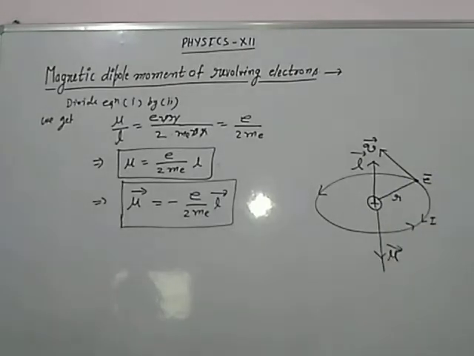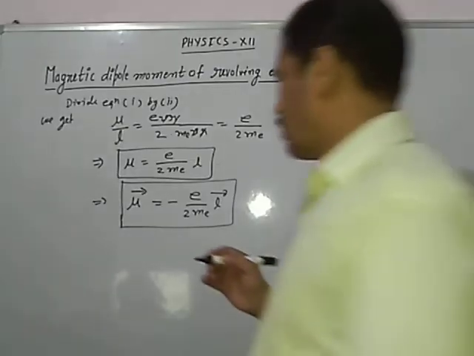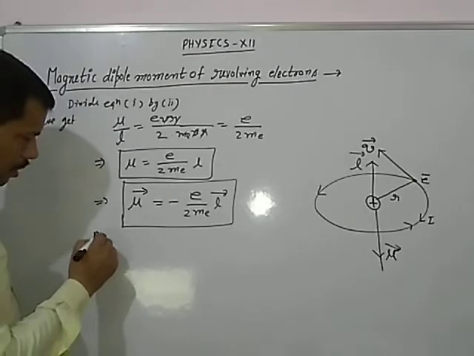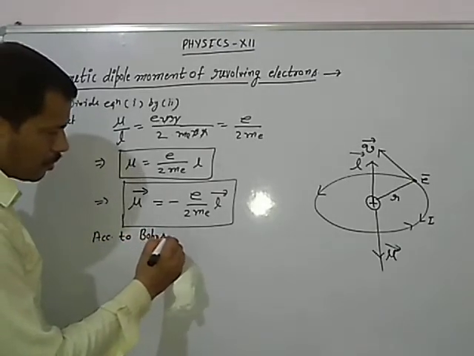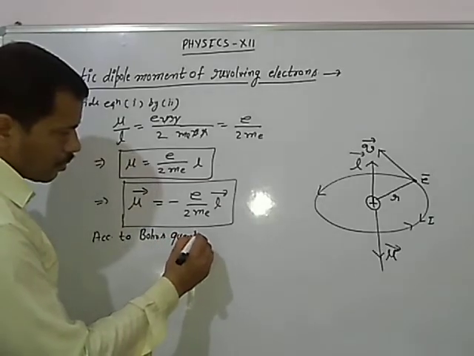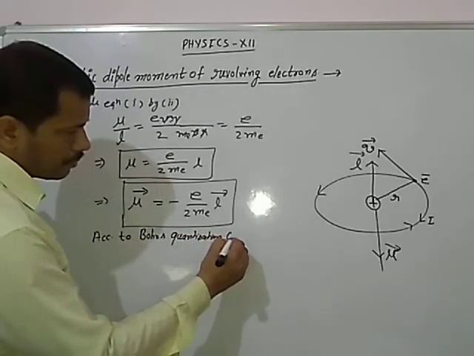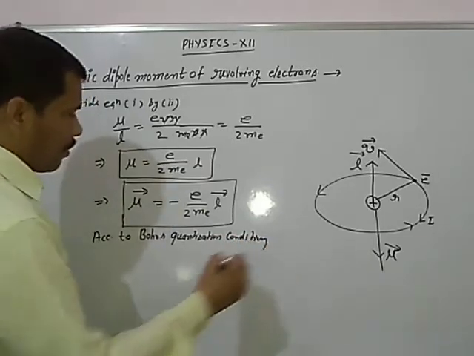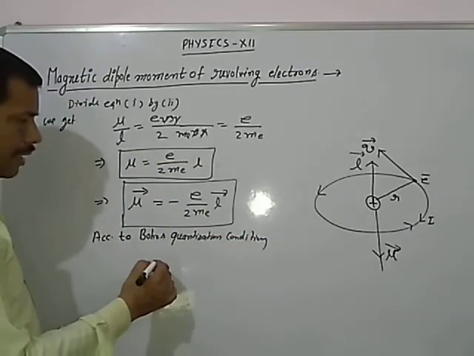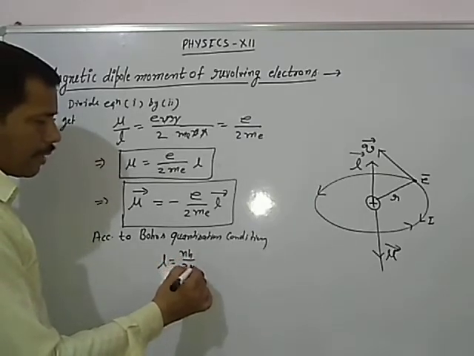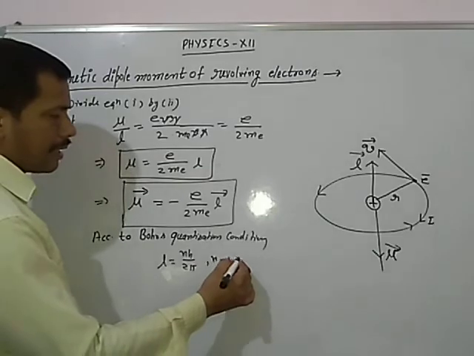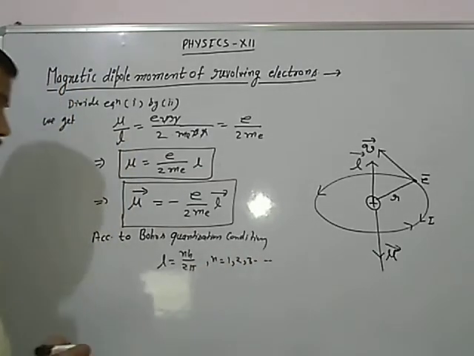Now, as we know by Bohr's theory, according to Bohr's quantization condition, the angular momentum is nh upon 2 pi, where n is an integer 1, 2, 3 and so on.